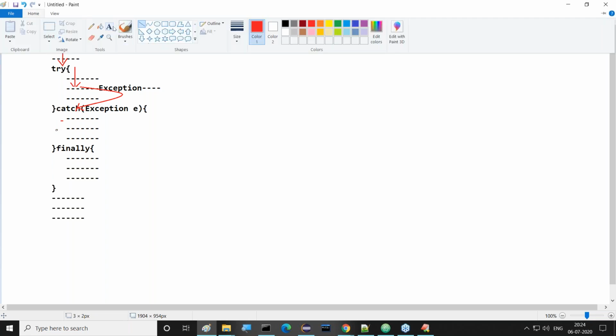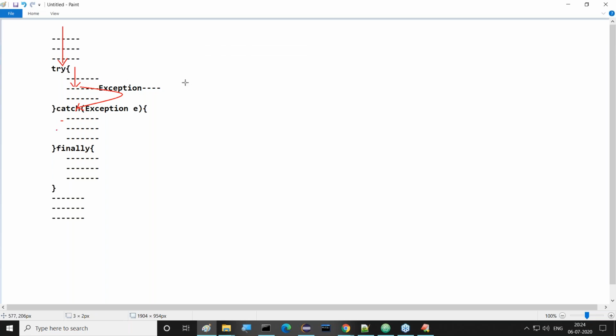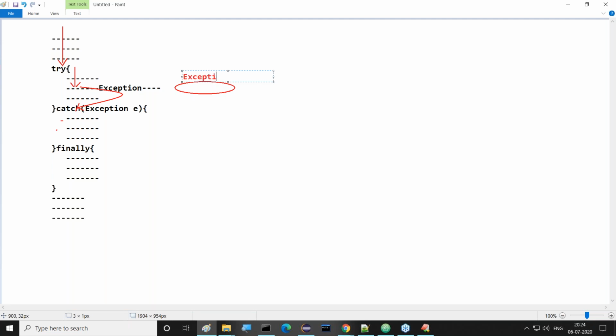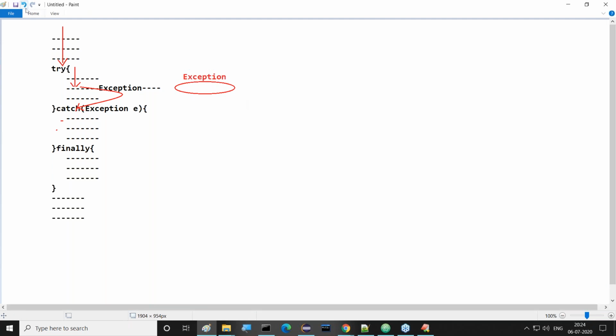Moreover, how is it able to bypass that exception? Whenever an exception is identified, internally it creates one exception object. The exception object will be created internally, and that exception object reference value will be passed as a parameter to the e variable. Then immediately the catch block will be executed. After executing the catch block, the finally block will be executed. After executing the finally block, the instructions after finally will also be executed.